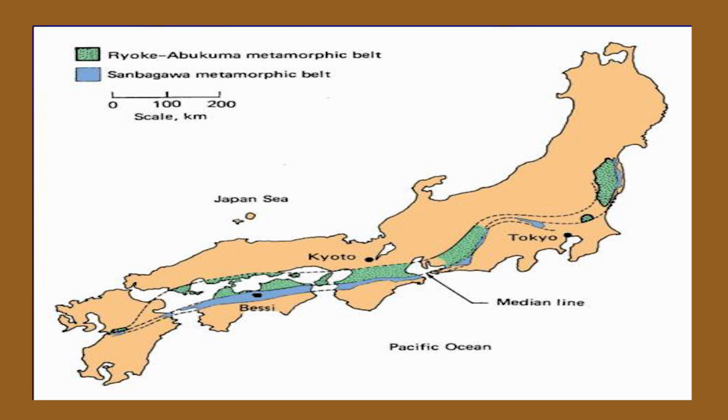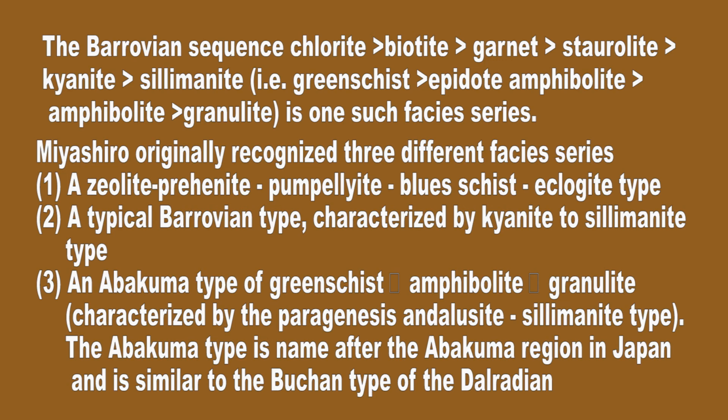Miyashiro in 1961 simply stated that the metamorphic facies series is the sequence of metamorphic facies that are observed in a transect across a metamorphic belt. The Barrovian sequence, chlorite, biotite, garnet, staurolite, kyanite, sillimanite, that is greenschist, epidote amphibolite, amphibolite, is one such facies series. Miyashiro originally recognized three different facies series.